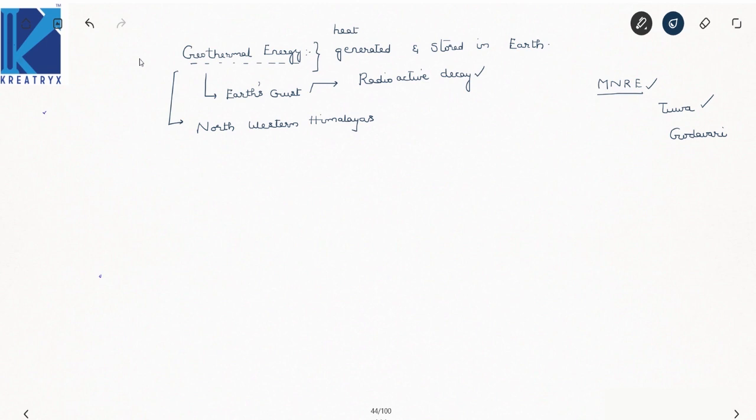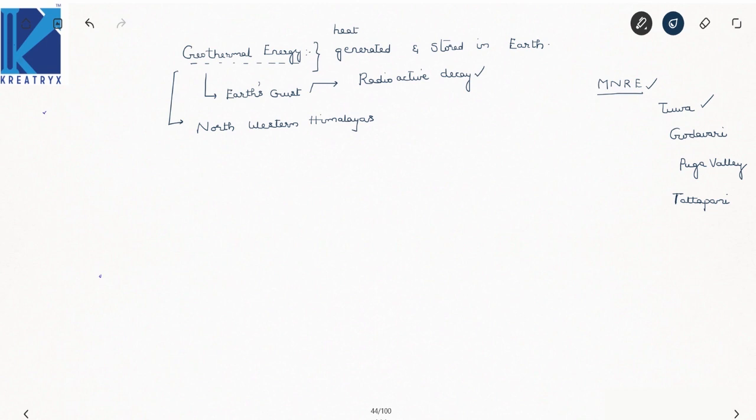Puga Valley in Jammu and Kashmir, Tatapani in Chhattisgarh, a famous one. These are the sites located by the Indian government, and there are some more: Jalgaon in Maharashtra, Bakreshwar in West Bengal, Unai in Gujarat, and Manikaran in Himachal Pradesh.